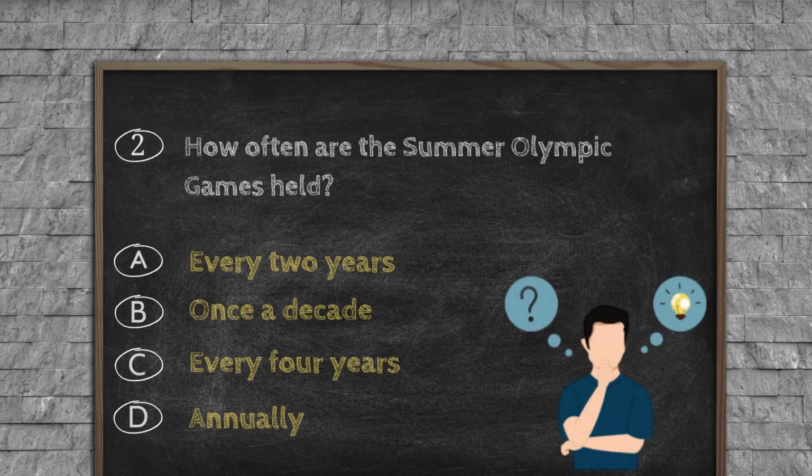Question number 2. How often are the Summer Olympic Games held? Option A, every 2 years. Option B, once a decade. Option C, every 4 years.